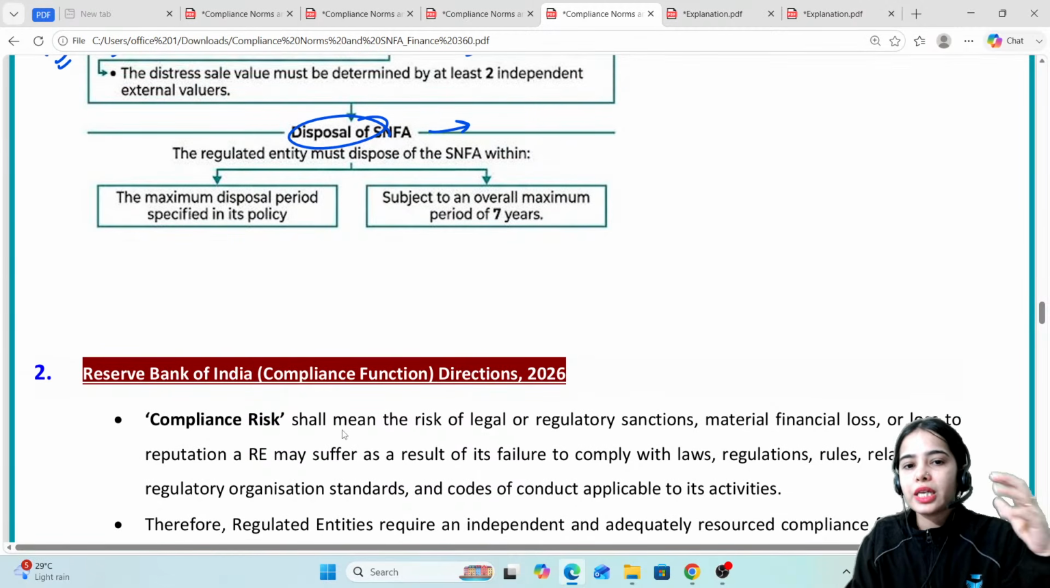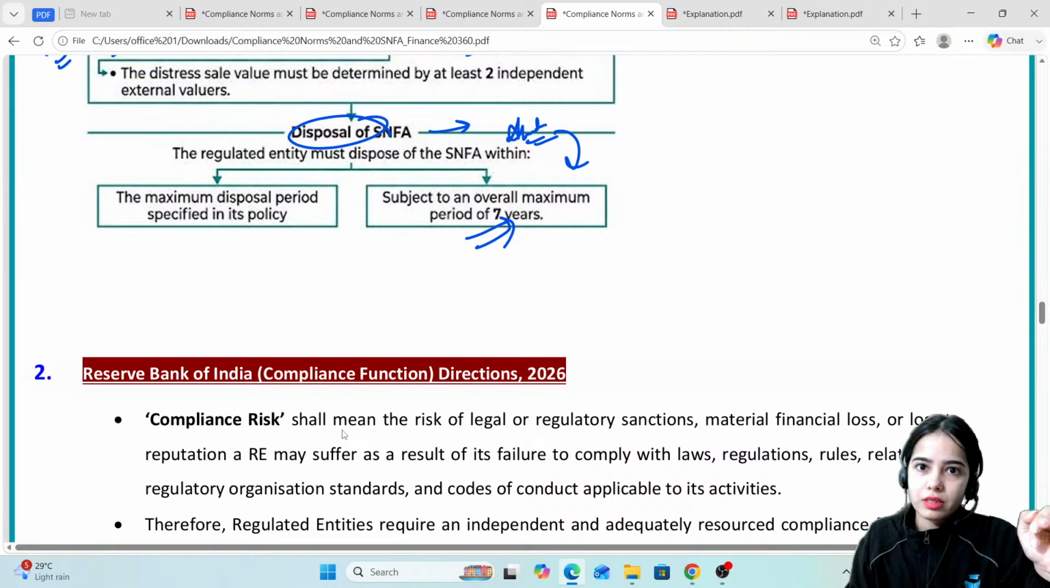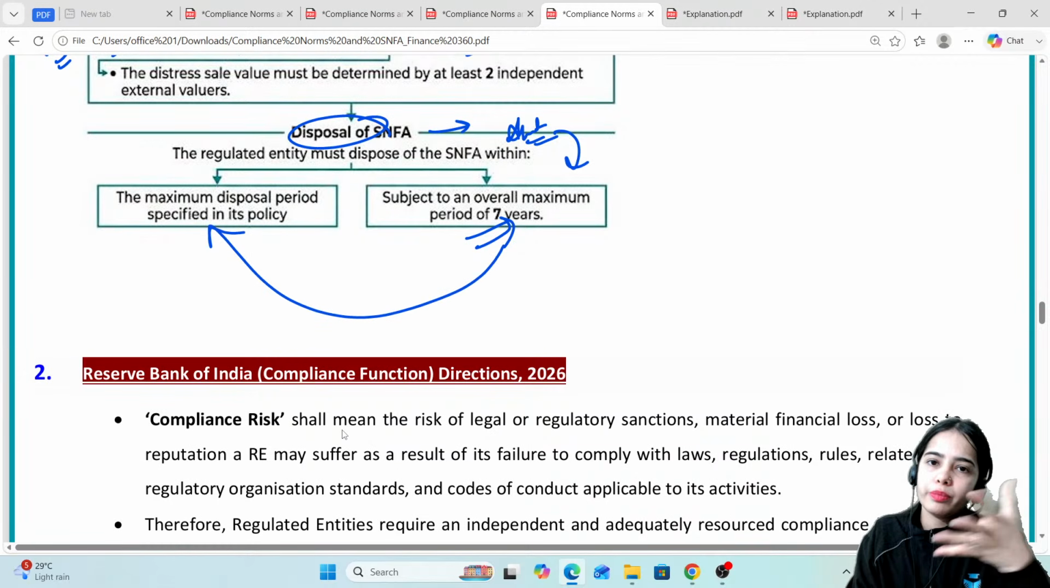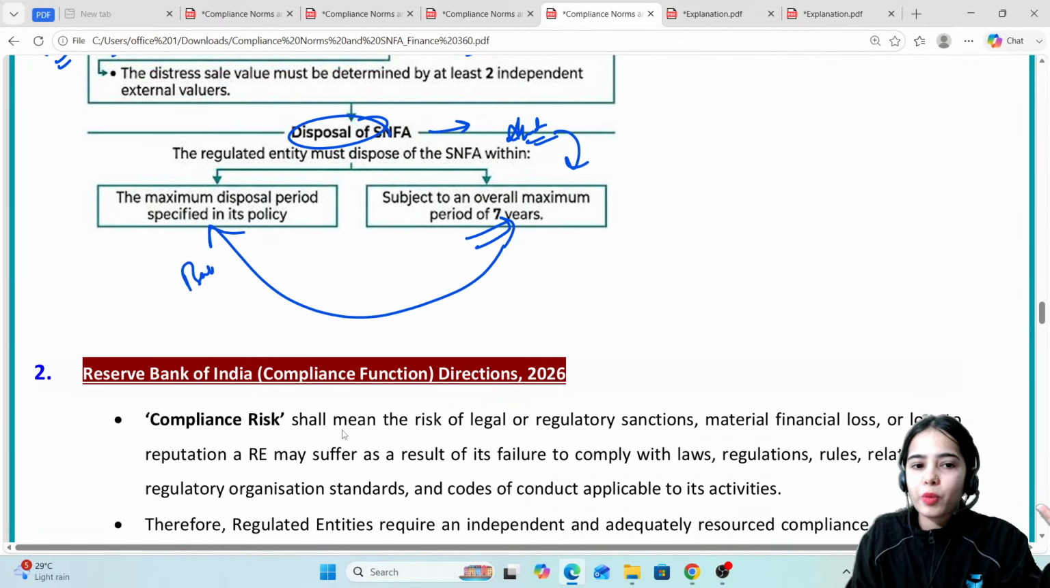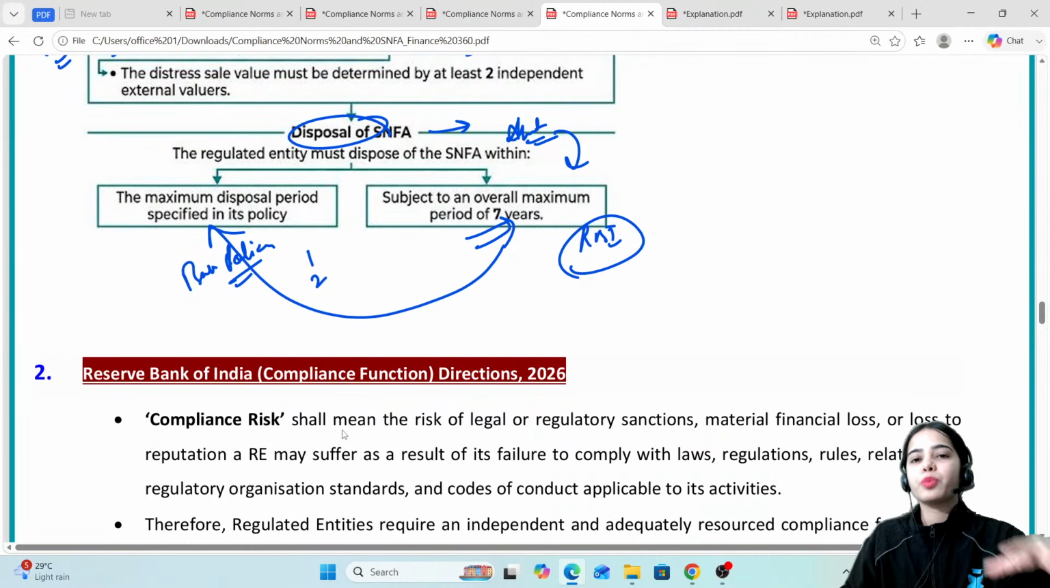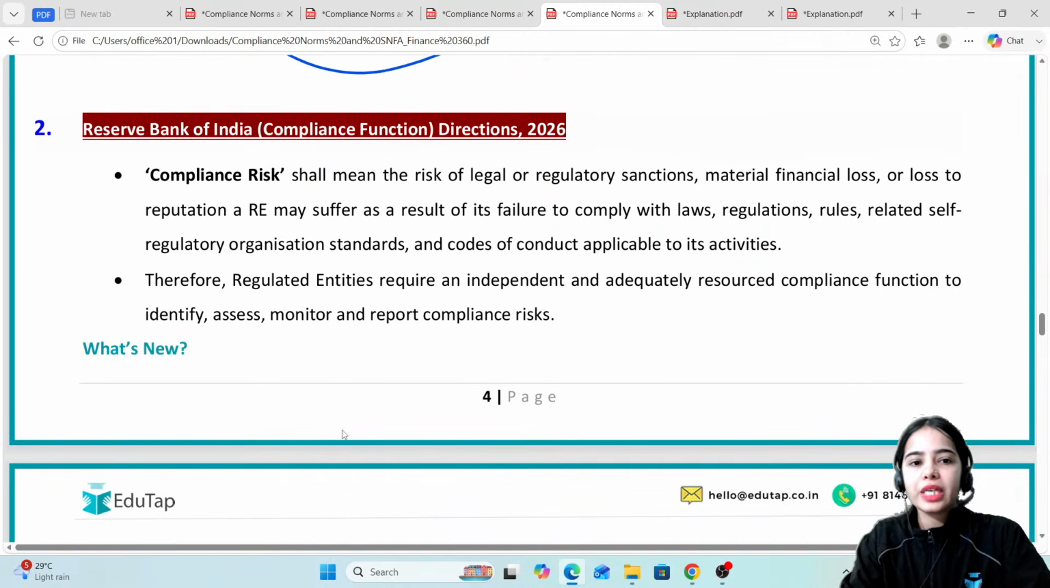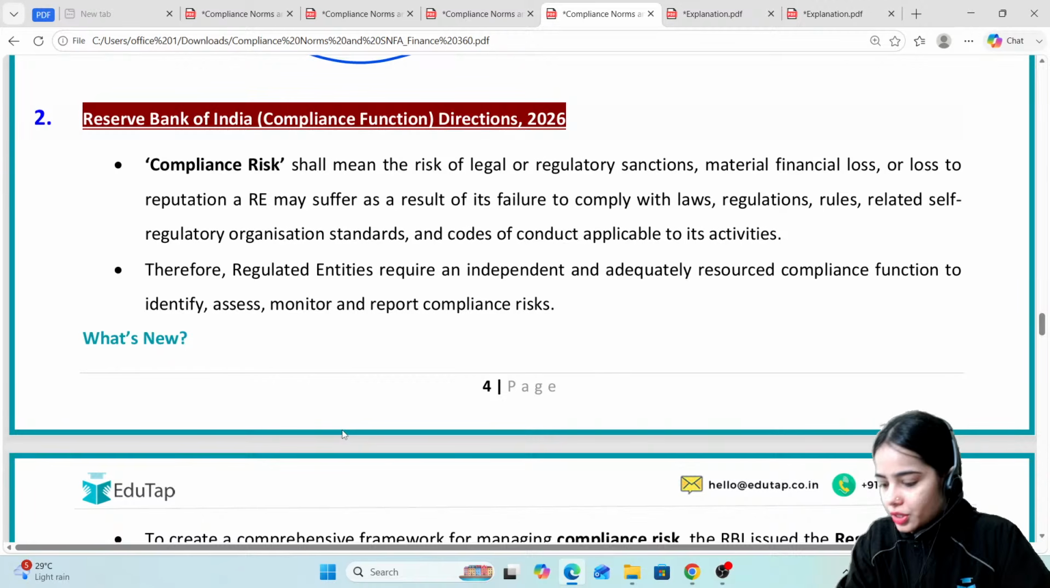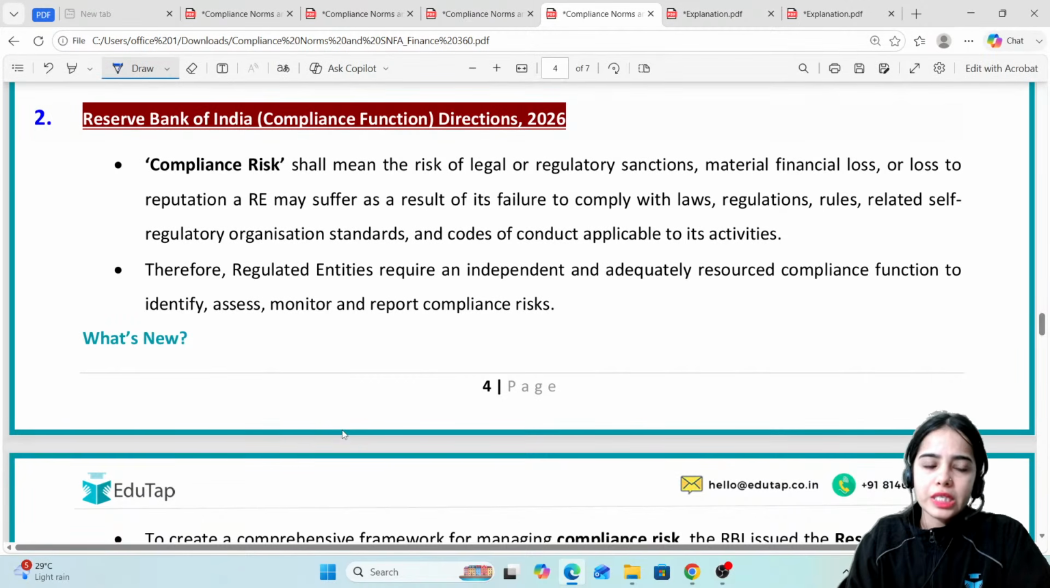So the SNFA, that is the immovable asset, has to be sold within the maximum period of 7 years. The lower period can be as per the bank policy. As per that, the asset can be sold in 1 year, 2 years, 3 years, 4 years, 5 years, 6 years. But the maximum, as the RBI has stated, is that the SNFA has to be disposed of within an overall maximum period of 7 years. Now coming to the next article, that is your compliance function. Okay, so I hope the first article is clear.